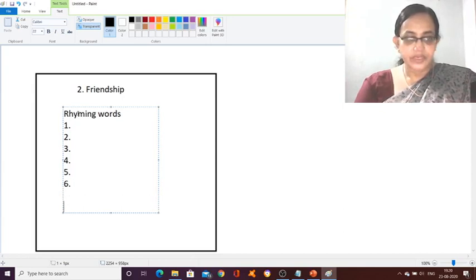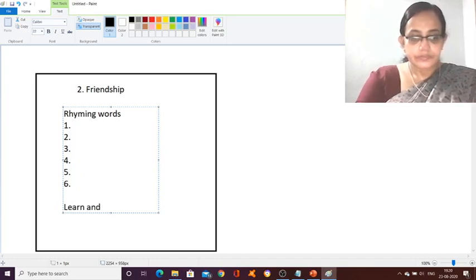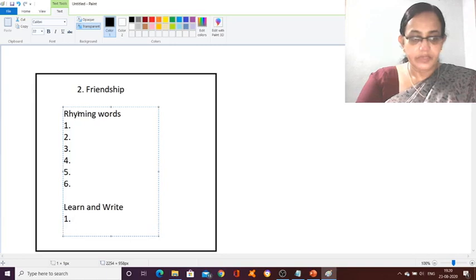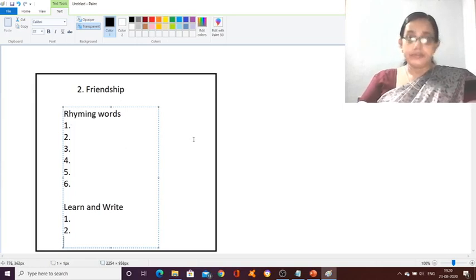Then give heading, learn and write. Then write first number, first word. The first word is crayons, so you will have to write crayons, then second word, like this. 8 words are there. So your notebook will look like this. All right, no need to write poems. Don't write. It is for reading purpose. And all these words you have to learn. That is a must. Then post it in the group.